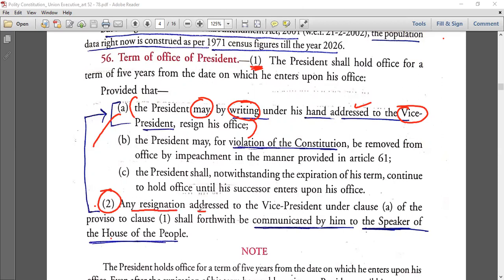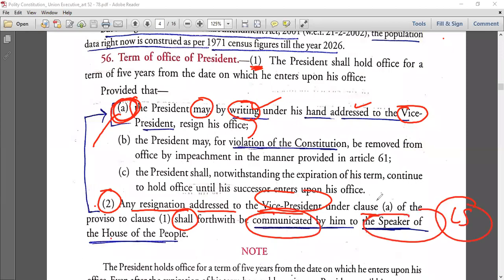Any resignation addressed to the vice president under clause A, means if he is writing to the vice president, I will resign the office, then the vice president shall mandatorily communicate it to the speaker of Lok Sabha. It is mandatory, mentioned in the Constitution.